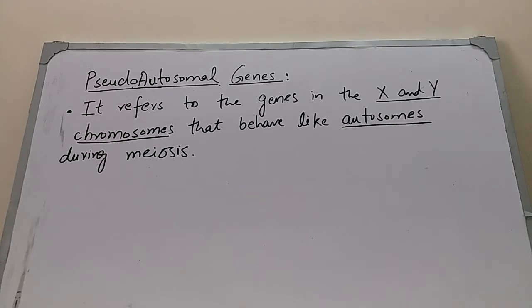Pseudoautosomal genes refers to the genes in the X and Y chromosomes that behave like autosomes during meiosis. That is the definition of pseudoautosomal genes: such genes are present in the X and Y chromosomes, but they act like autosomes during meiosis. Here, two terms need a little explanation: the X and Y chromosomes and the autosomes.